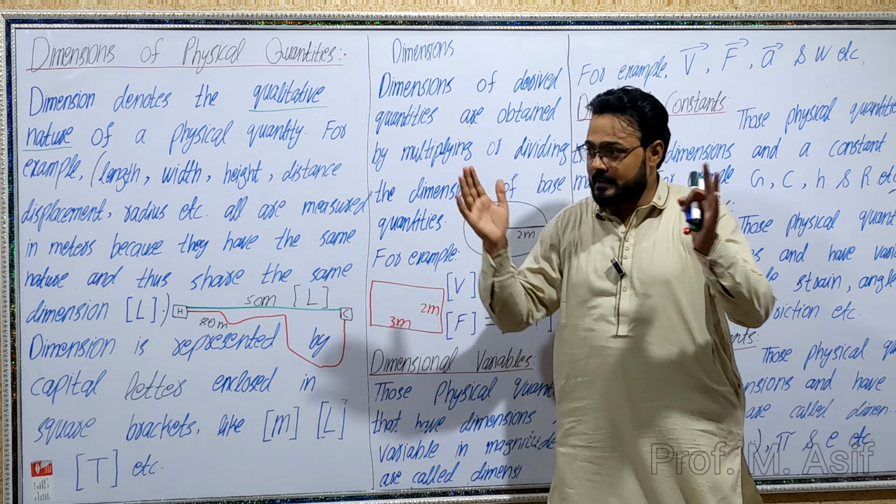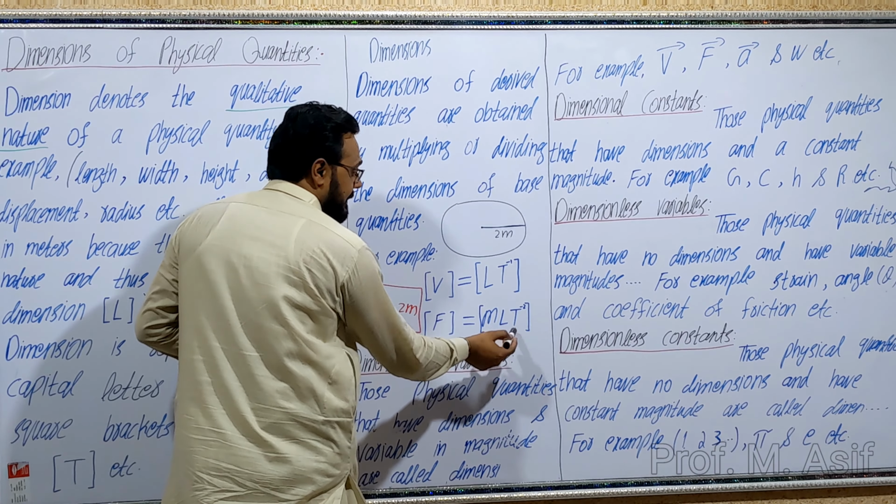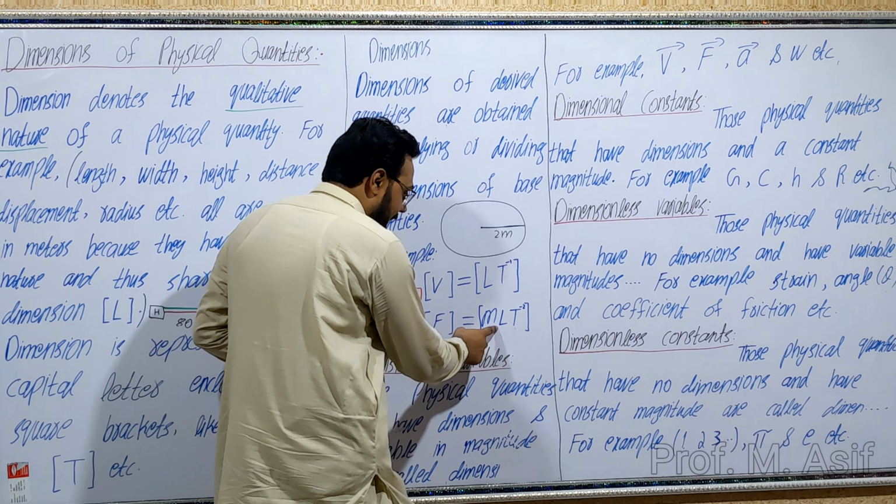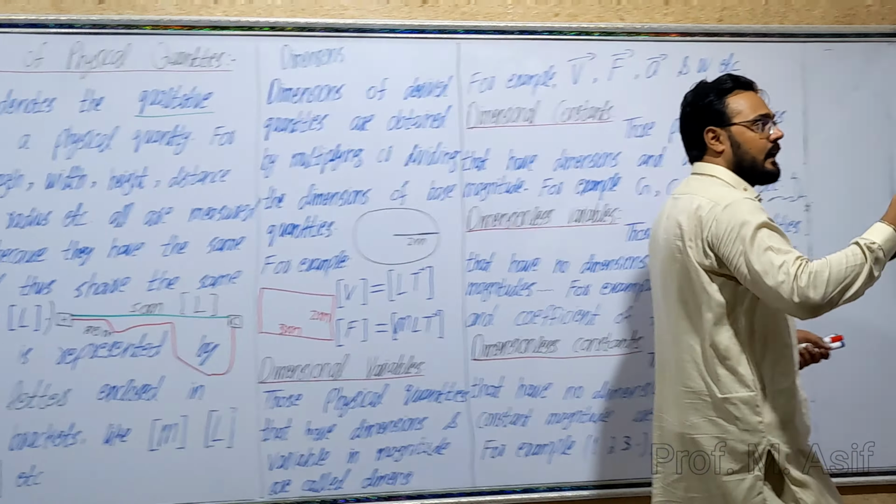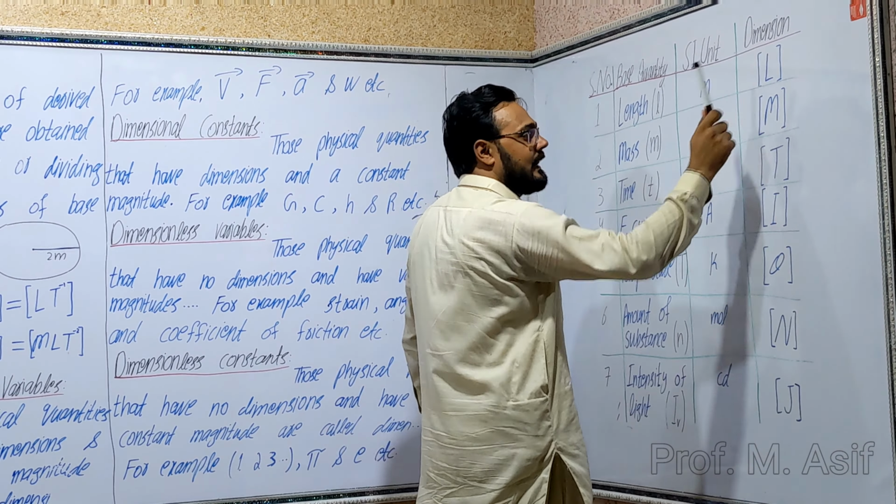Now, dimension of force is M L T power minus 2. M is multiplying with L and dividing by T square. So we are multiplying and dividing the dimensions of base quantities. M, L, T are the base dimensions, the dimensions of base quantities.